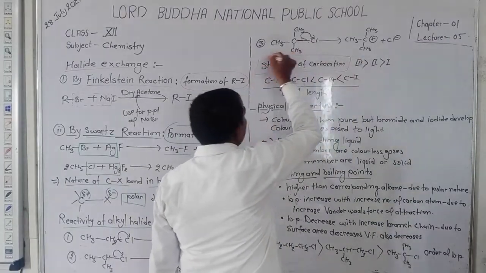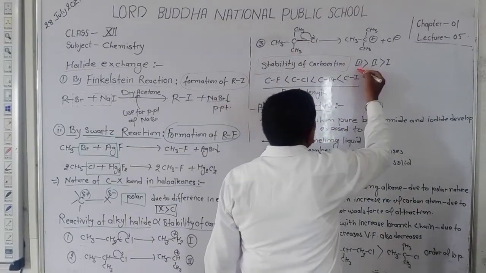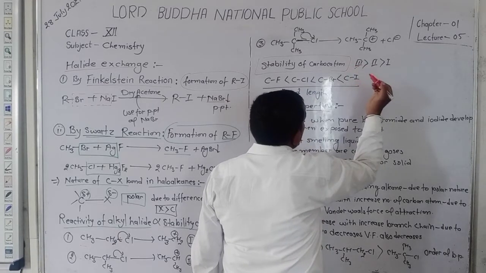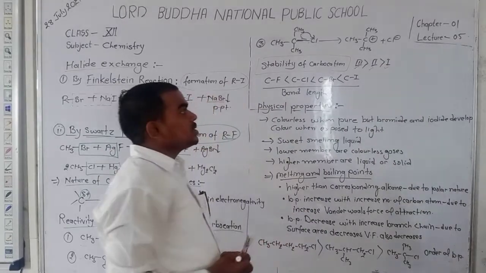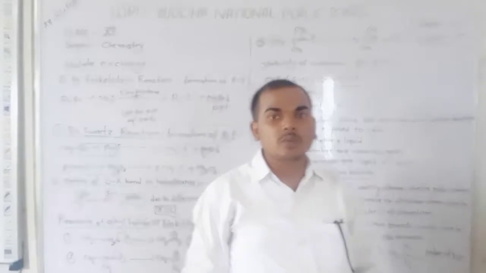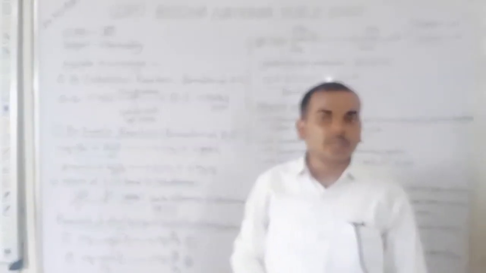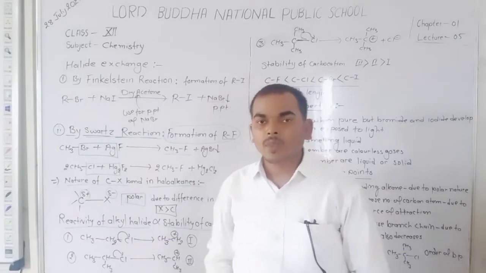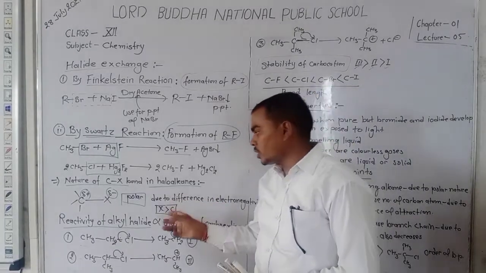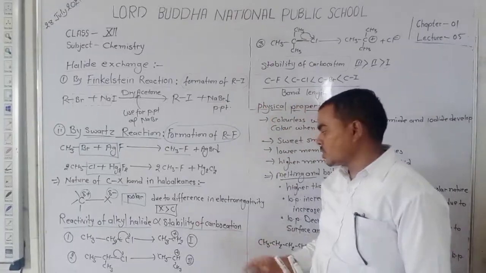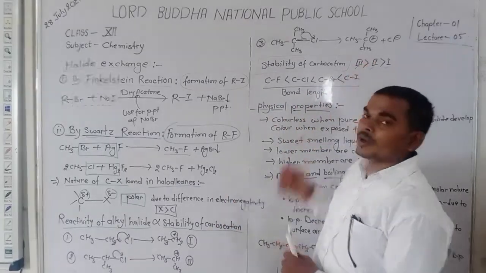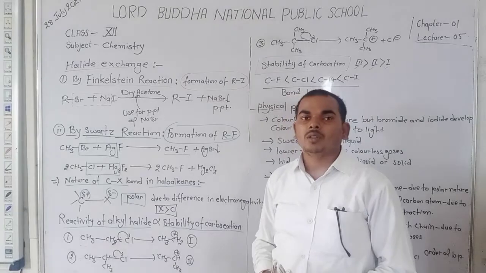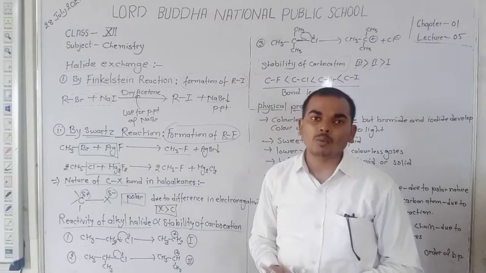Always remember, the stability of carbocation: third degree is the most stable carbocation, then second, and second is more stable than first. It means the 3-degree carbocation is more stable as compared to the 2-degree and 1-degree carbocations. Always remember that the reactivity of alkyl halides is directly proportional to the stability of the carbocation. It means the 3-degree carbocation, that is the tertiary carbocation, is the more stable carbocation, and so more reactive.